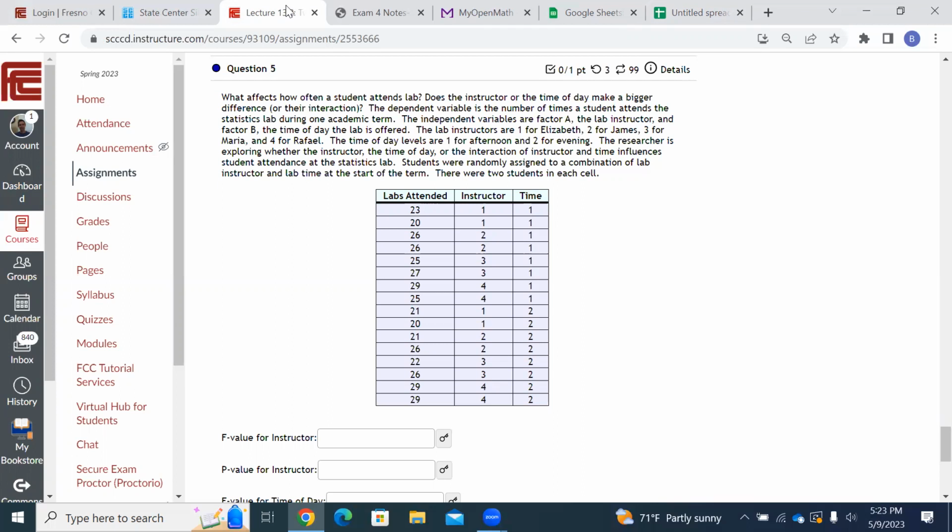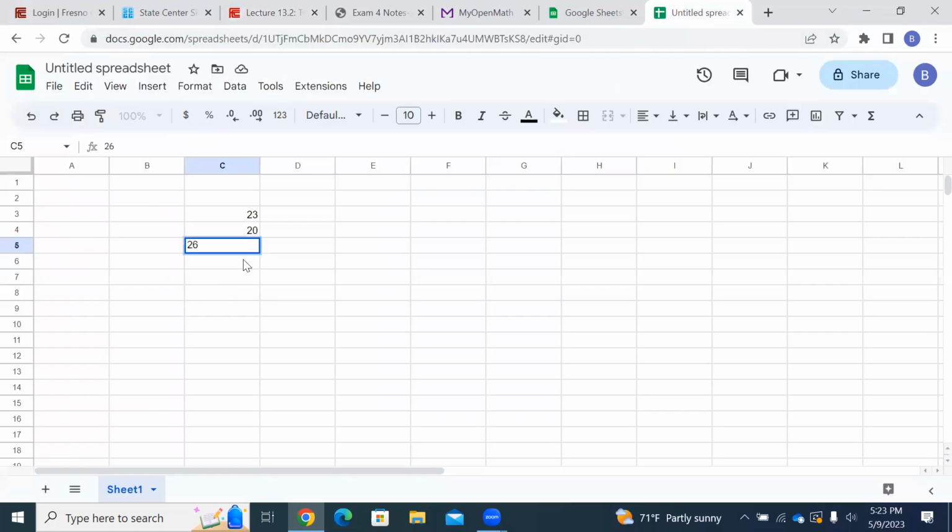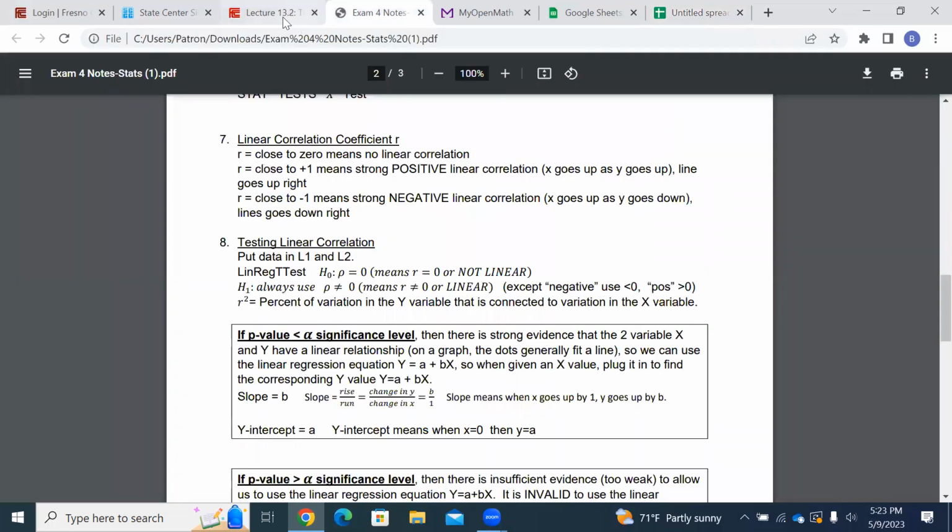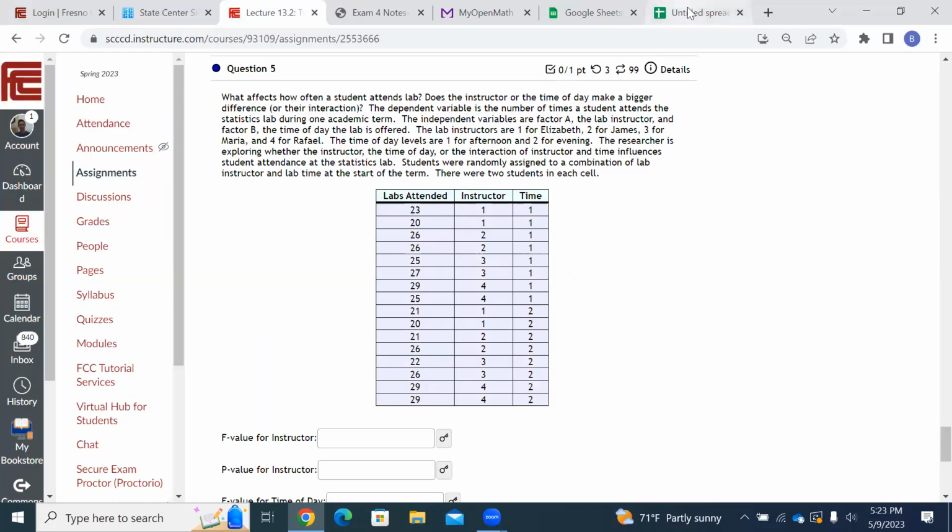And then next I'm going to do instructor 2, and that'll be 26, 26. So I'll come back. Fortunately, I can't highlight more than one, 26, 26. So over here, I'm going to go instructor 1. If I can get back to the problem, well, it's going to have to type it in.